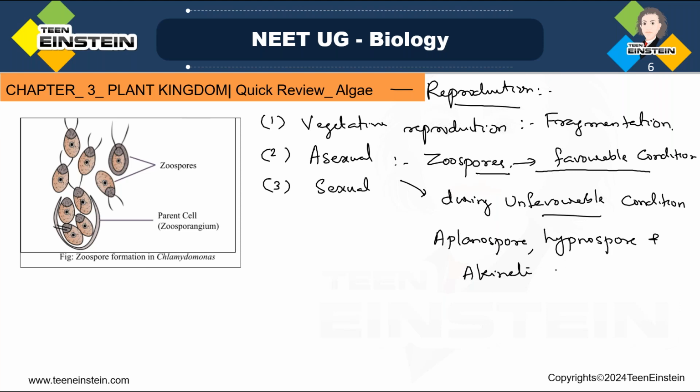All these are formed during unfavorable conditions. So during favorable conditions, asexual reproduction is by zoospore formation, and during unfavorable conditions, by the formation of echinates, aplanospores, and hypnospores.